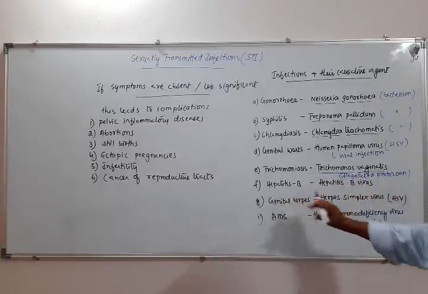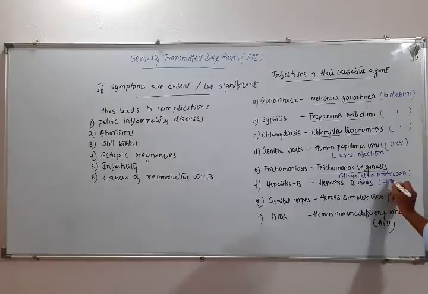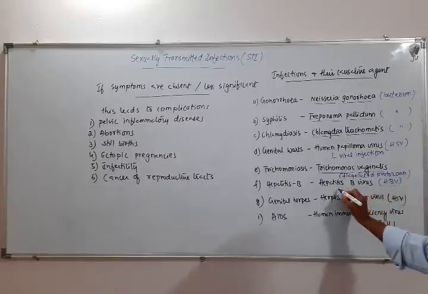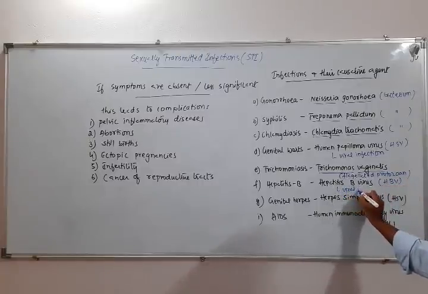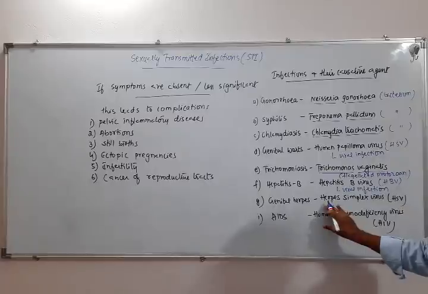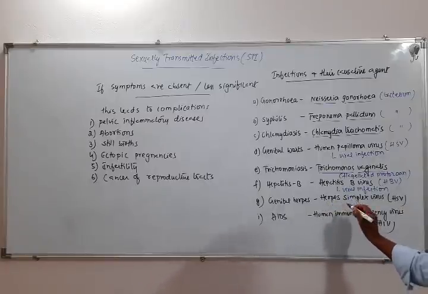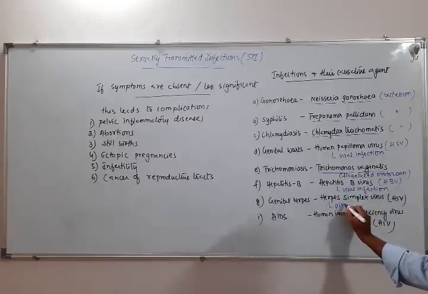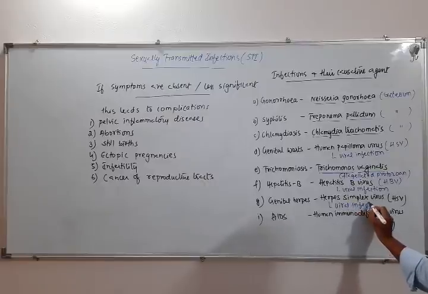Now hepatitis B is caused by HBV, and this is also a viral infection. The next one, genital herpes, is caused by herpes simplex virus, and this is also a viral infection.